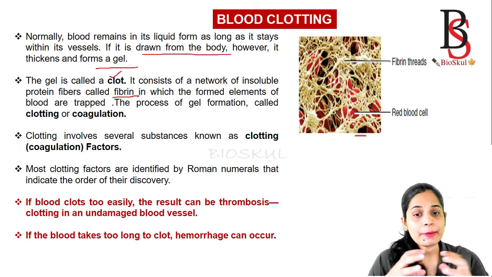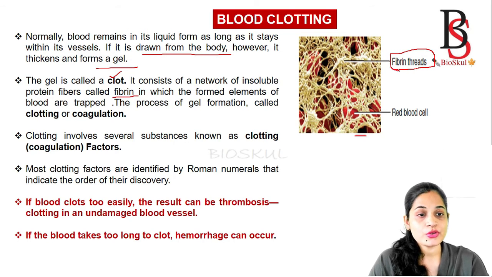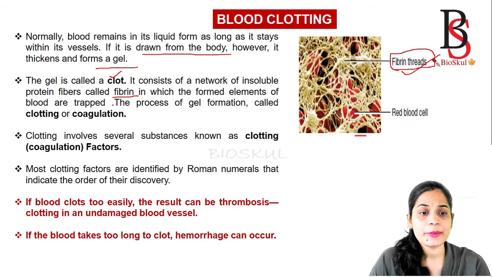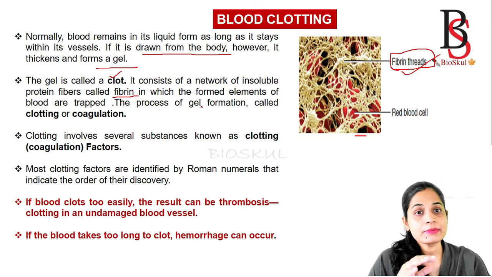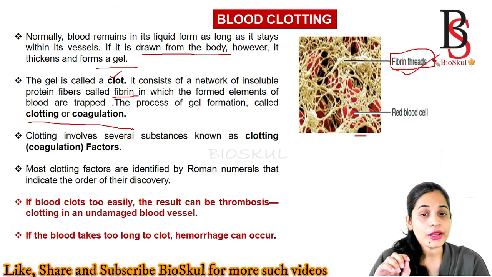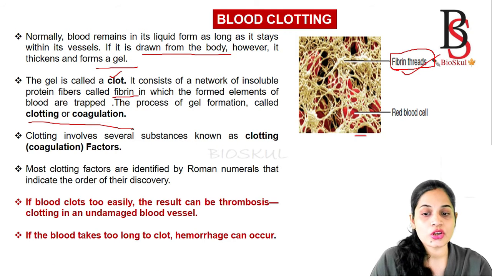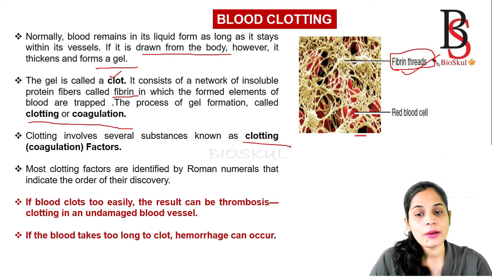Okay, here you can see the gel is called the clot, and it consists of a network of insoluble protein fibers, which are called fibrin threads. In the fibrin threads, the formed elements of the blood, that is the RBCs and WBCs, are trapped. Okay, and the process by which the gel is formed is called clotting or coagulation. And clotting involves several substances, which are known as the clotting factors.